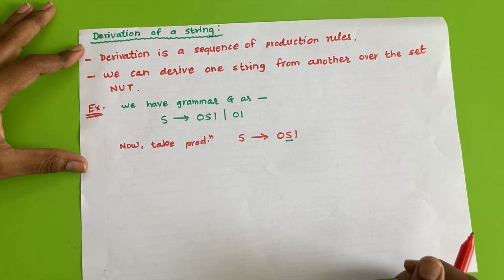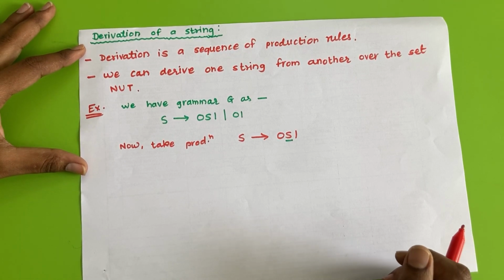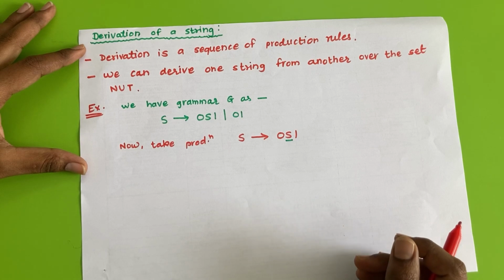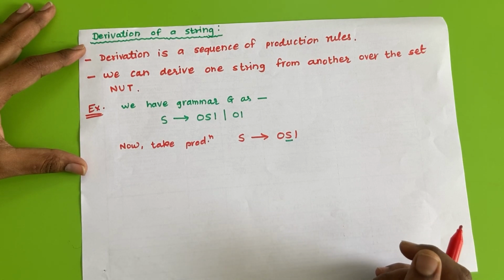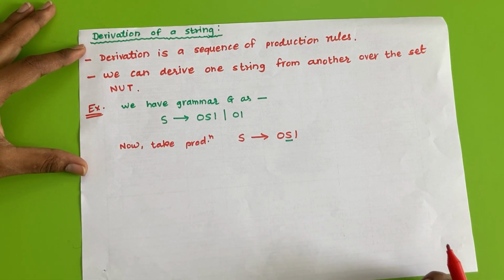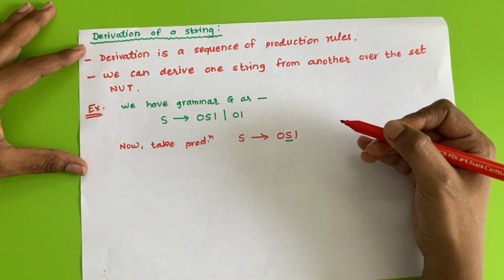Now we have learned the introduction related to context-free grammar. Then the next point to be discussed is nothing but the derivation of a string. As we all know, a CFG contains a number of productions.